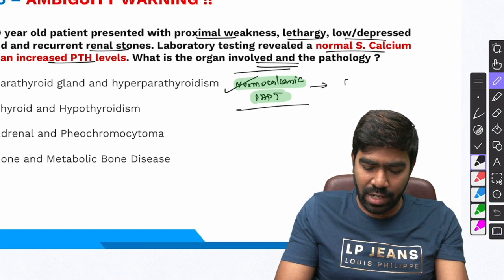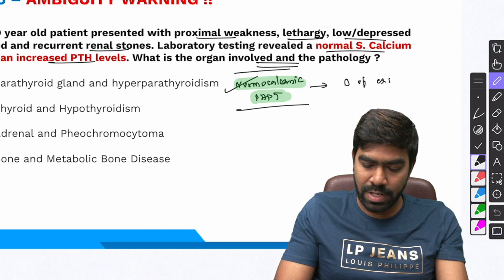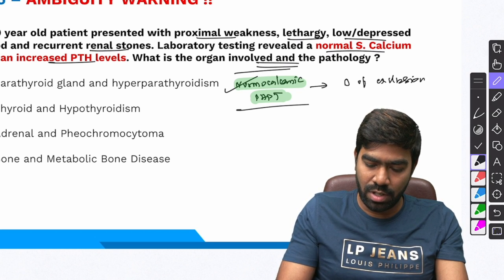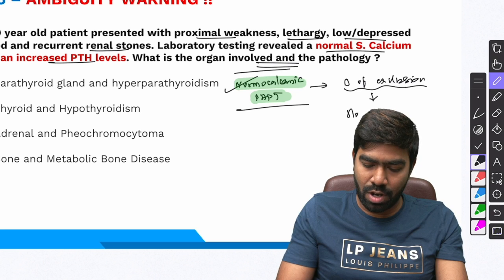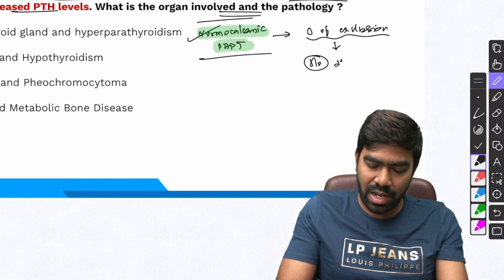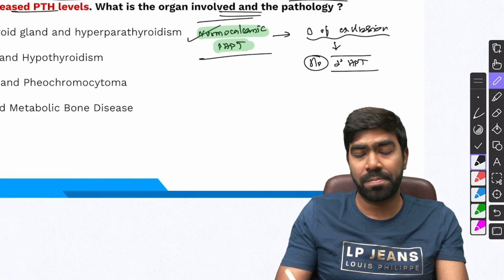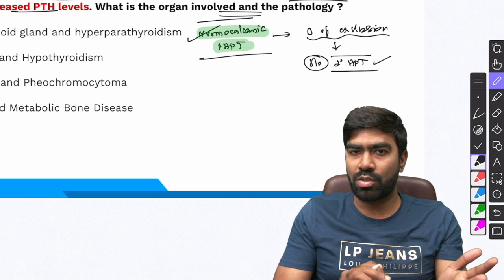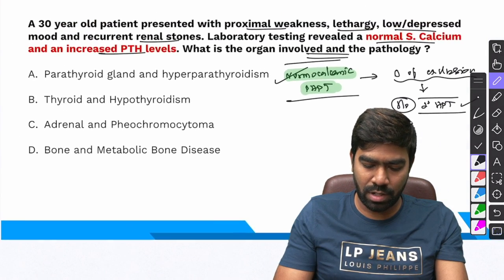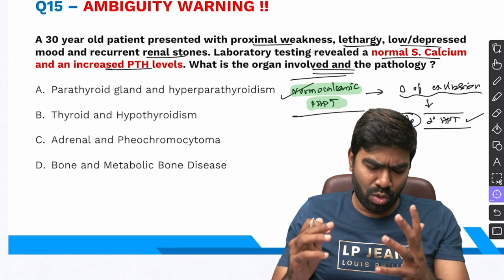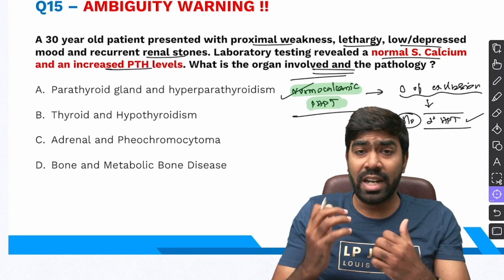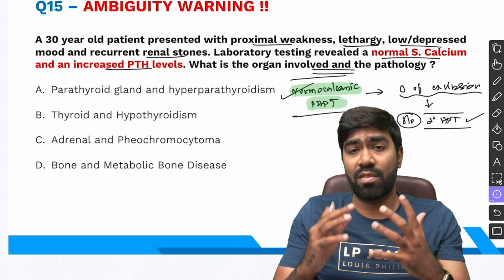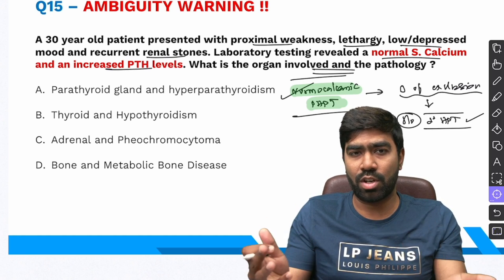And this is actually a diagnosis of exclusion, which means you have to rule out all the other causes of secondary hyperparathyroidism like vitamin D deficiency and chronic kidney disease. Those conditions have to be ruled out. Then only you can make a diagnosis of normocalcemic primary hyperparathyroidism. Here, there are not many clinical findings in favor of vitamin D deficiency and osteomalacia or rickets.